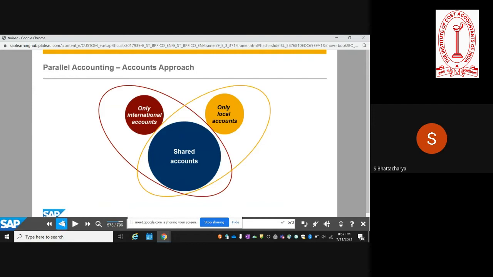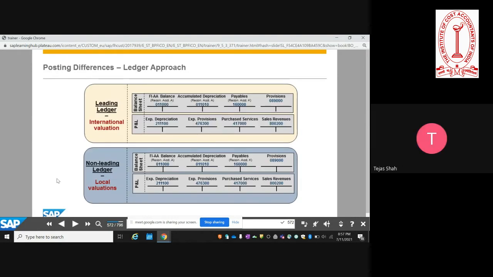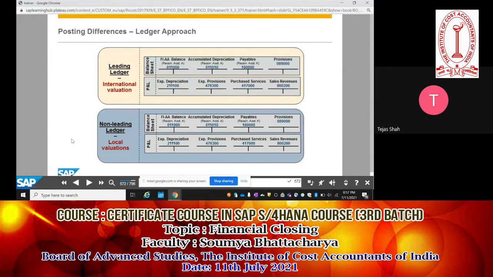Sir, on the just preceding slide, if the leading ledger is my international valuation, say IFRS, and the local valuation, say IGAP, if I am passing an entry or selecting valuation under leading ledger, will that corresponding entry automatically get passed under non-leading ledger or what? No, when you are passing the journal entry, you have the option of specifying a particular ledger. If you do not specify a ledger, it will impact both your leading as well as non-leading ledgers. But if you specify one particular ledger or two ledgers, then it will impact only those ledgers. That's the way it works.